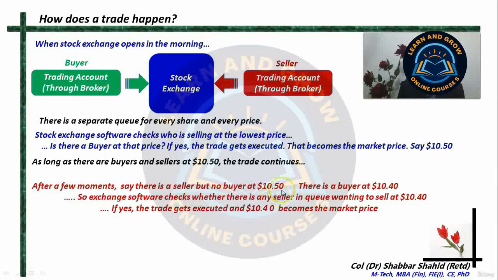But if there are no buyers at that price, the trade cannot get executed. So the exchange software will check whether there is any seller in the queue wanting to sell at 10.4, because there is a buyer at 10.4. If there is a seller available at 10.4, then the trade will get executed at 10.4, and 10.4 now becomes the market price at that moment. Again the trading will continue as long as there are buyers and sellers at this price, 10.4.